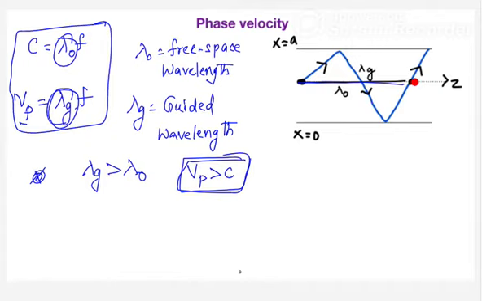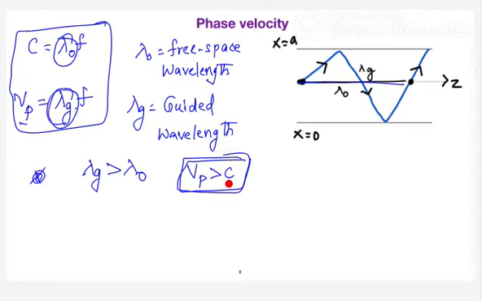Even in the same lambda g, the signal has undergone a phase shift of 2 pi radians. But when you introduce the waveguide, it takes a longer path; when you don't have any waveguide, it takes a shorter path. Since your guided wavelength is more than lambda naught, your phase velocity is more than the velocity of light.